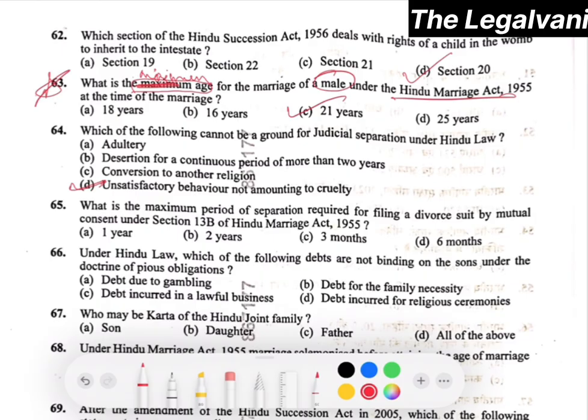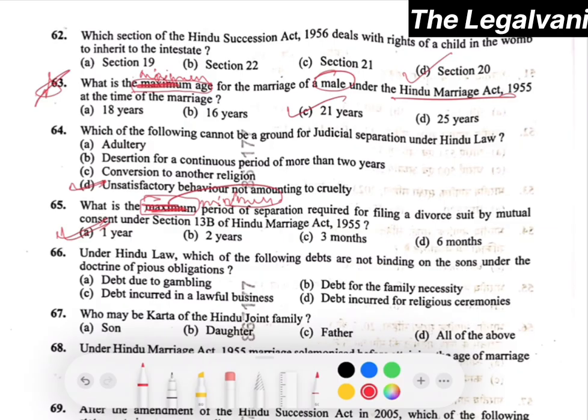What is the maximum period of separation required for filing a divorce suit by mutual consent under section 13B of the Hindu Marriage Act? Again, here the term maximum has been used. This would be minimum. Again, this question will also be deleted from the paper, I guess. So here, if the question would be what is the minimum period of separation, then the answer would be A, that is 1 year. Now moving towards question number 66.